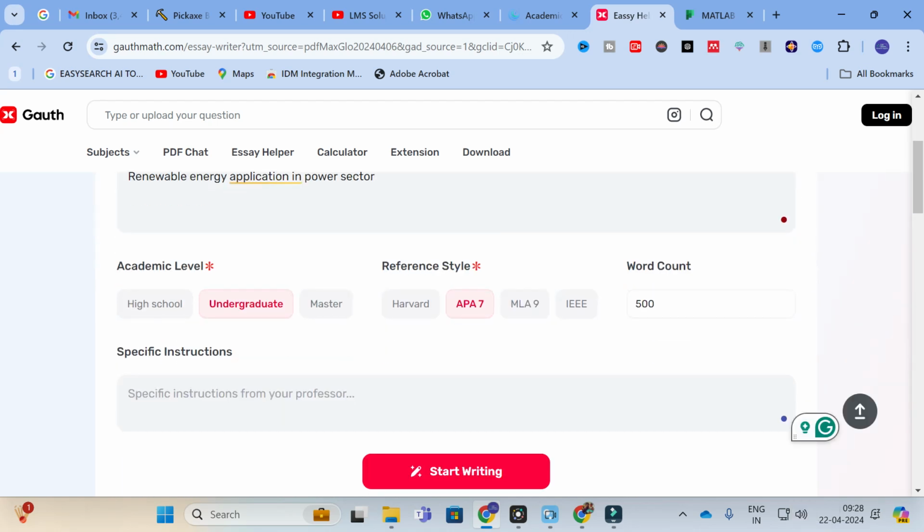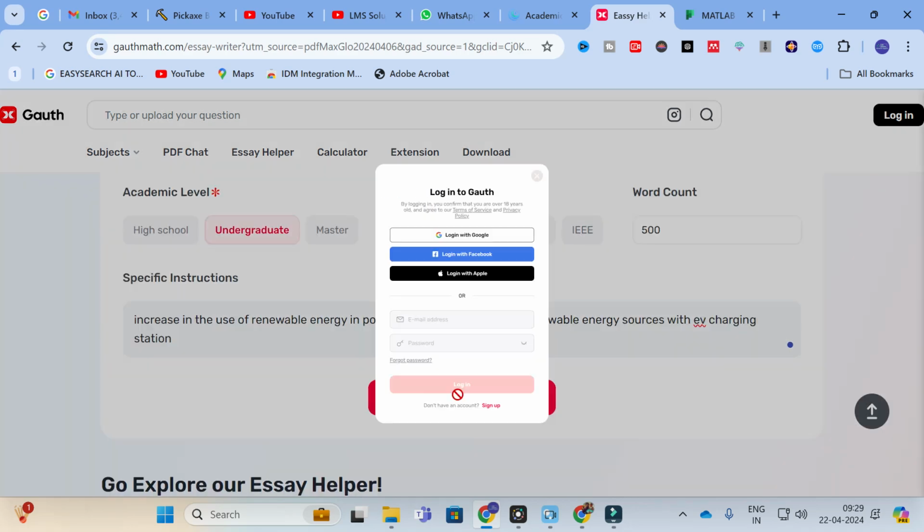In this you can give: increase in the use of renewable energy in power production, and then connecting renewable energy sources with EV charging station. Like that you can give any specific instructions, and then click on start writing.